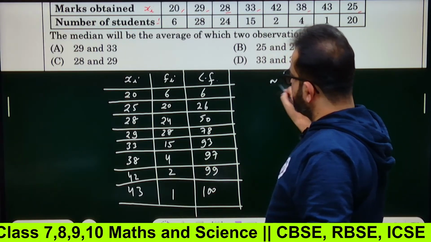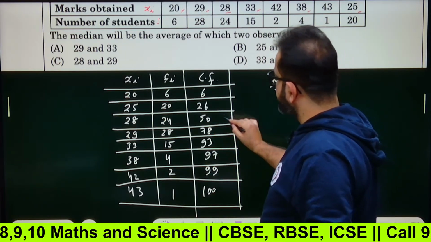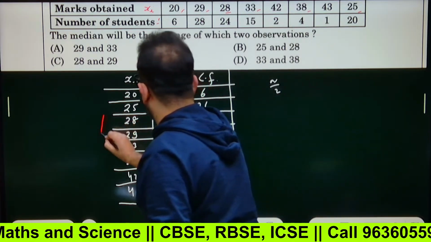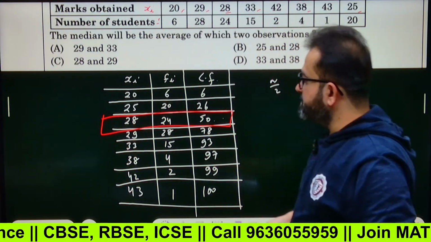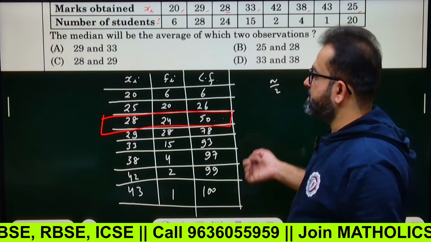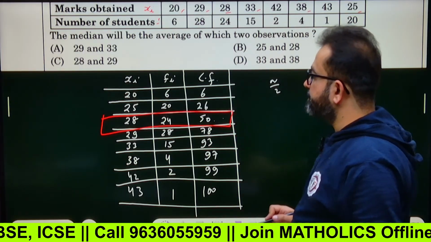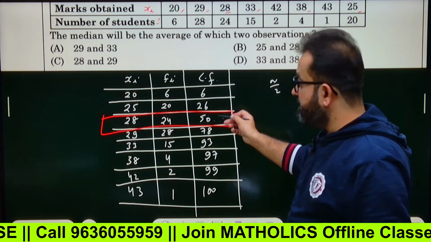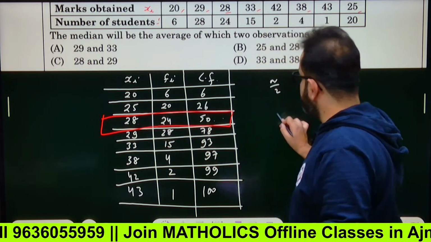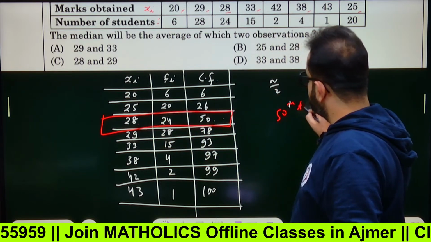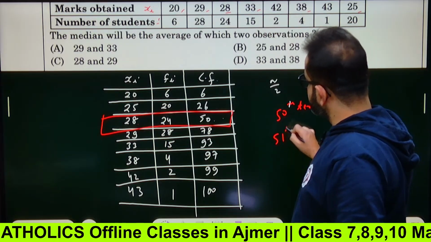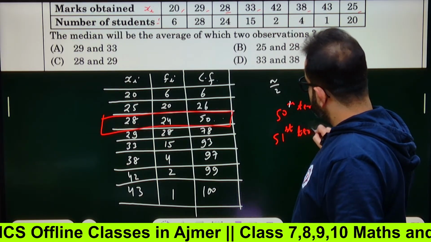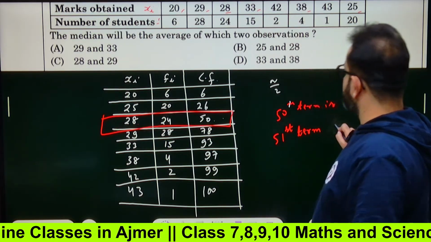So check n by 2. Half of that is 50. This is what I have to focus on. So the average will be of the 50th and 51st terms. The 50th term is 28. And what is the 51st term? The 51st term is 29.